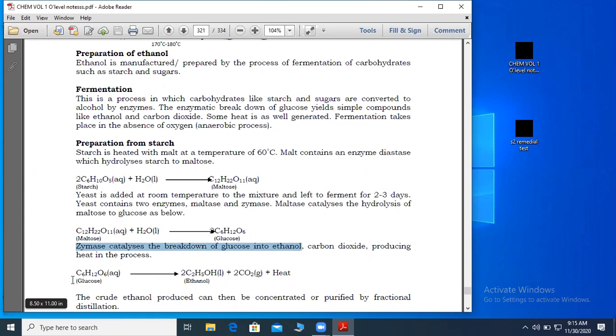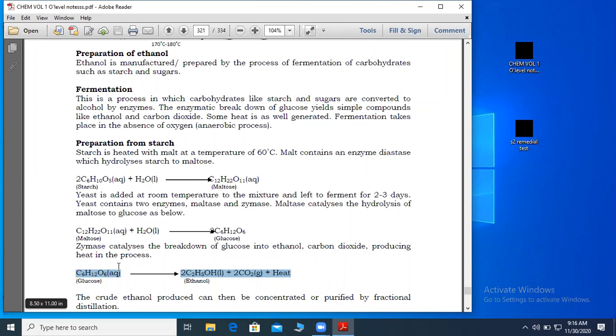Then we write the equation. Many of you were writing 3 equations. They were not necessary here because this time we told you to show us how ethanol can be prepared starting from glucose. So we needed only 1 equation there.